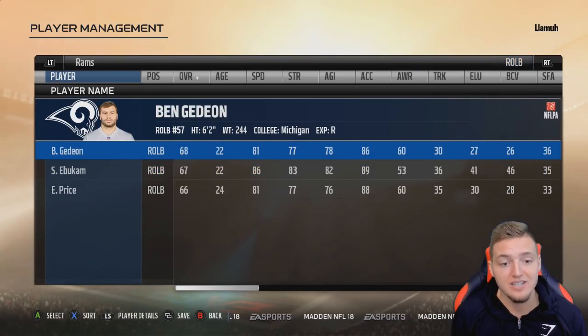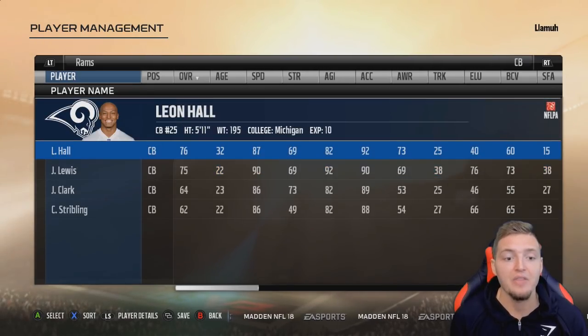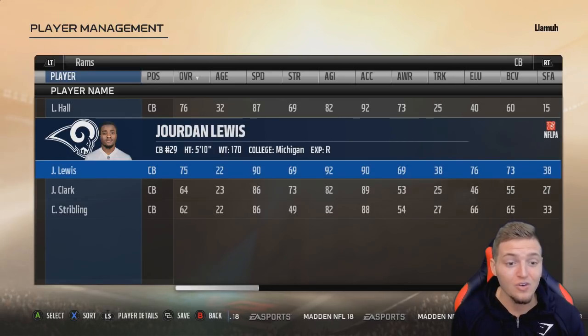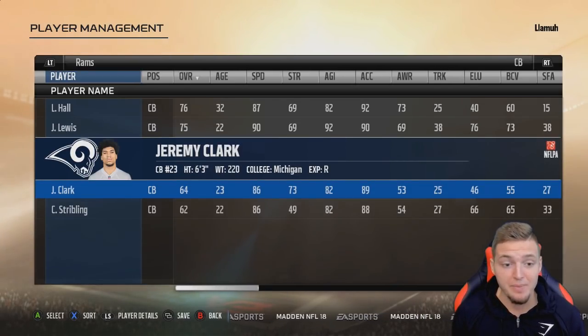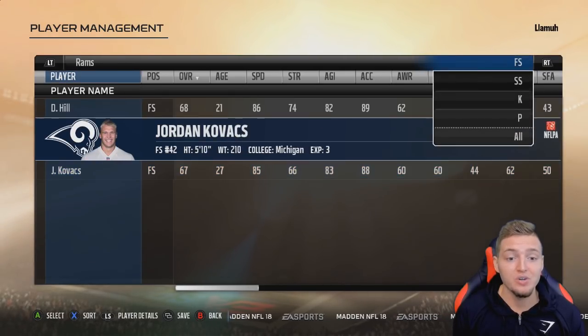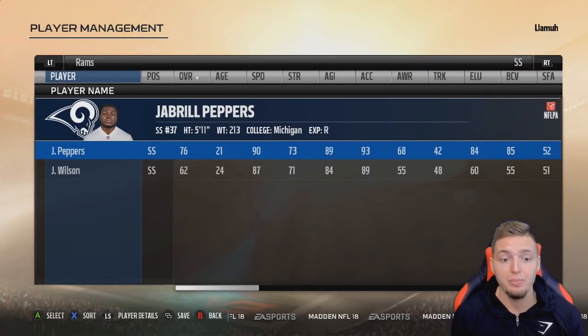And at the other outside linebacker position, they have Ben Gedeon. Now in the secondary, I think Ohio State also has the advantage. They have only Leon Hall, Jordan Lewis, the two pretty crappy guys, and Jeremy Clark and Channing Stribling. Free safety, they had Delano Hill.